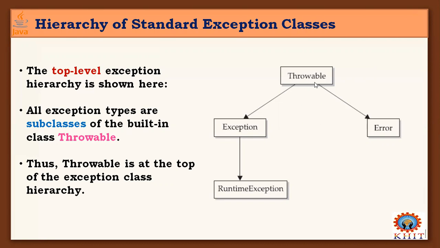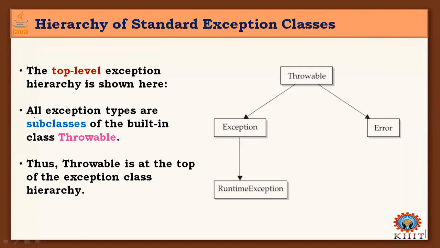Here it is: Throwable is a basic class, the super class for two types of things here, that is Exception and Error.